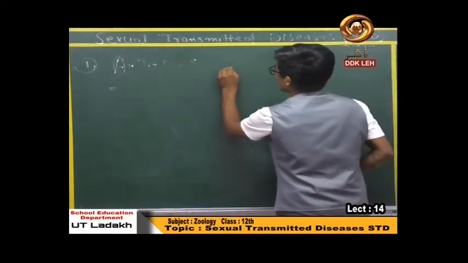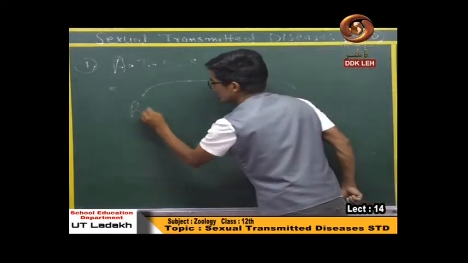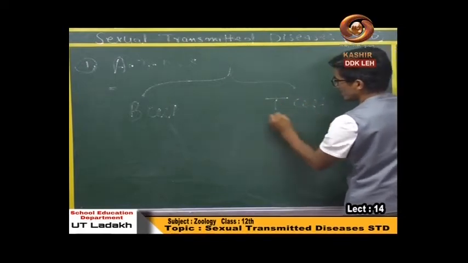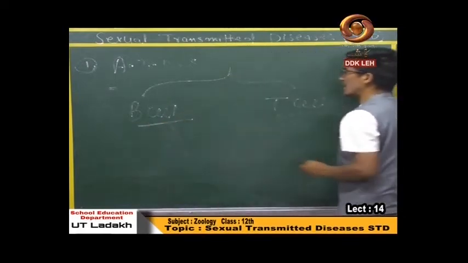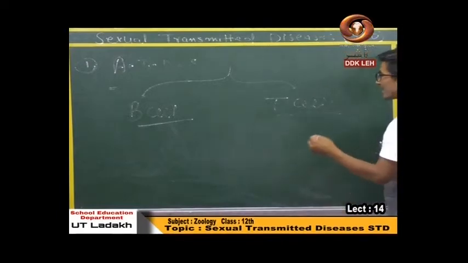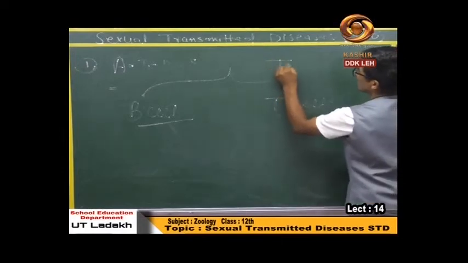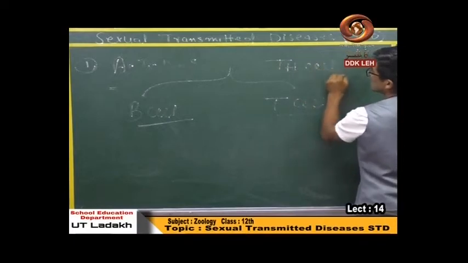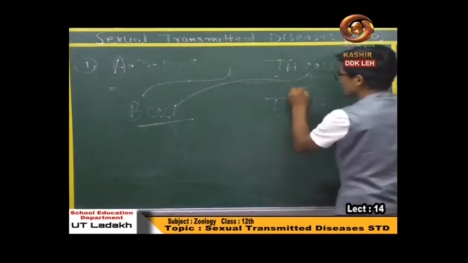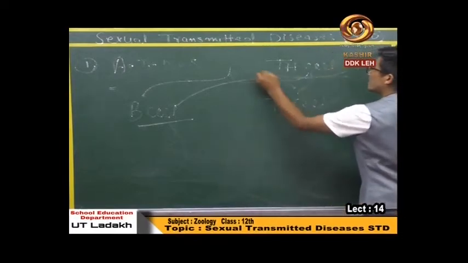You know that in our body there are two types of immune cells. One is the B cell and the second is the T cell. These B cells and T cells are formed in the bone marrow, but they are activated by a special cell called the T helper cell. T helper cell helps in the activation of B cell and T cell. But the HIV virus attacks T helper cells.